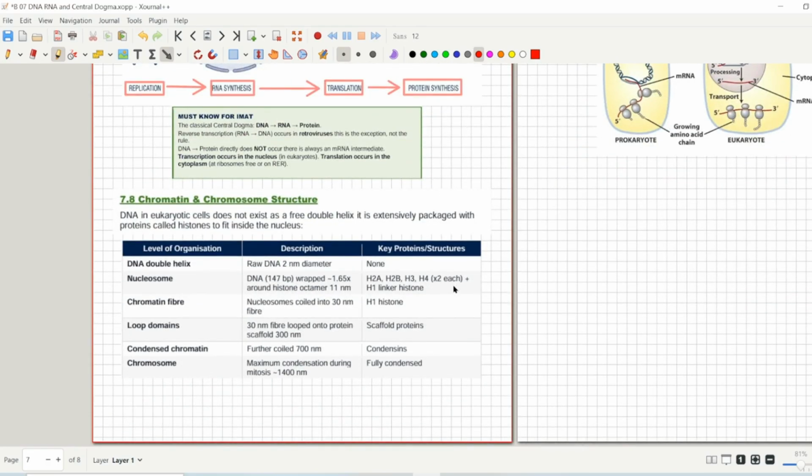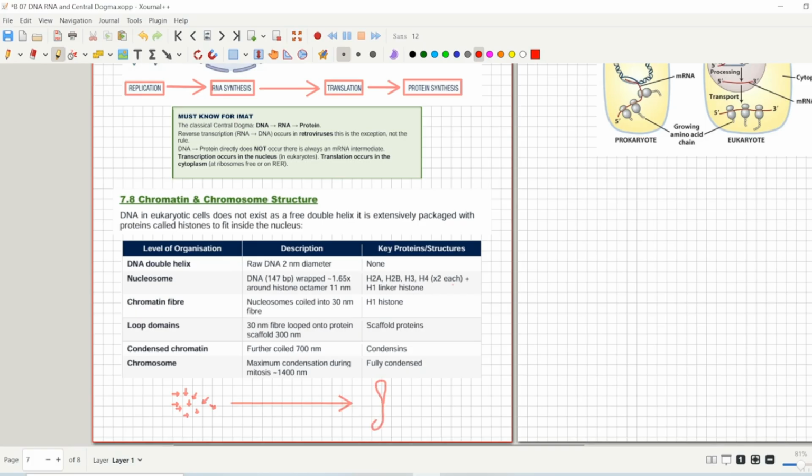Next is the topic about chromatin and chromosomes. You already know that in a non-dividing cell there are smaller DNA structures that are called chromatin. So chromatin will be in non-dividing cells. When the cell wants to divide, it will be converted into what?